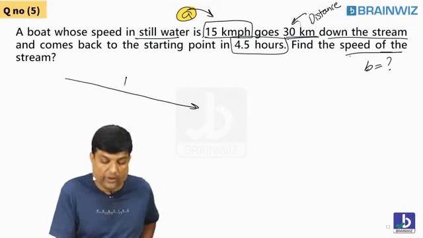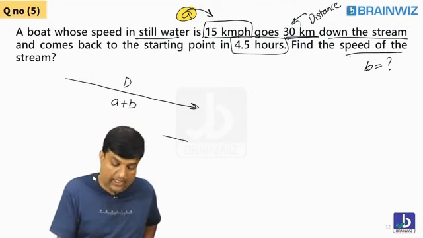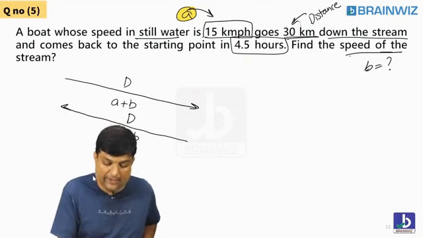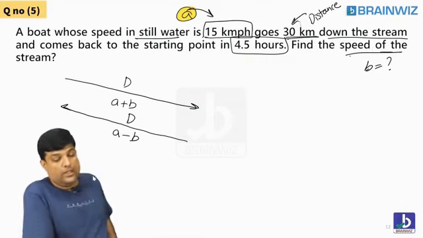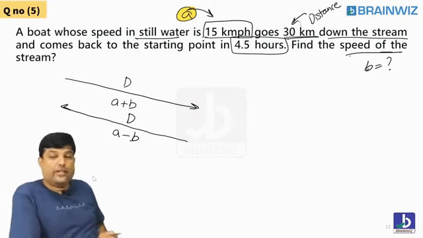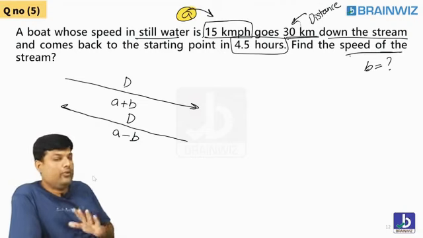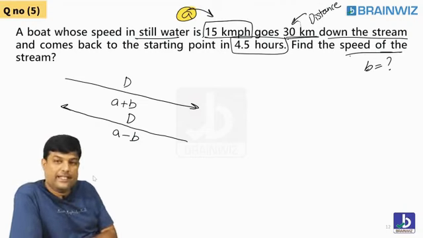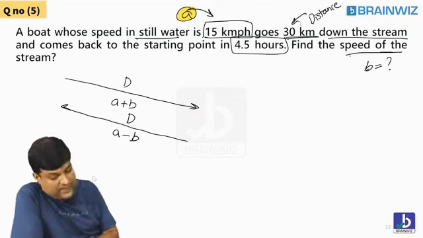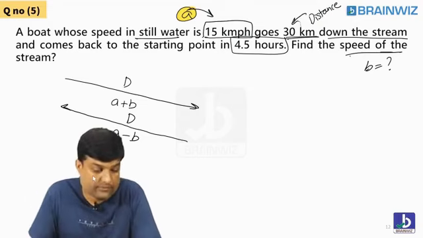So D kilometer. What is the speed? The speed is A plus B. So same distance you are going back. So now speed is A minus B. In the second case, students, why you are writing A minus B? Because, sir, whenever somebody goes up, it is A minus B. I already told the basics. Are the things clear to you? That's good. Now, let's move forward.